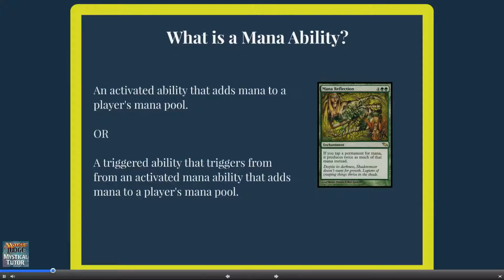So, I'm sure you've heard the term mana ability before. There are even some cards that specifically reference mana abilities. But what exactly is a mana ability? Well, it's just about how it sounds. A mana ability is an activated ability that puts mana into a player's mana pool. Any triggered ability that produces mana and triggers from an activated mana ability is also a mana ability. So now that we know what a mana ability is, what about what a mana ability isn't? There are some exceptions to this definition of a mana ability, and they are as follows.